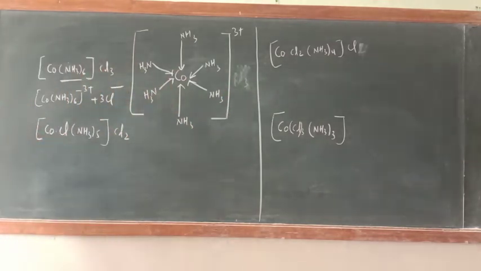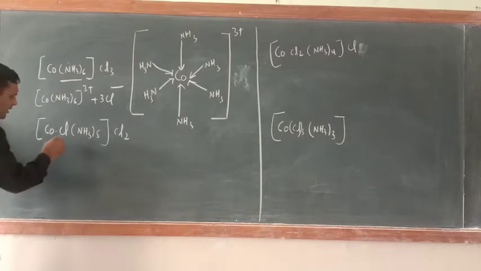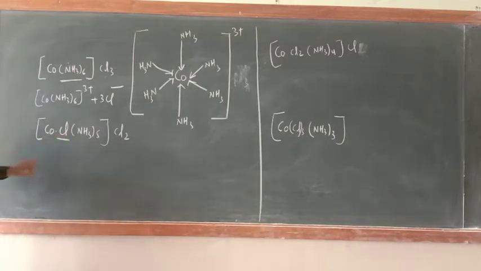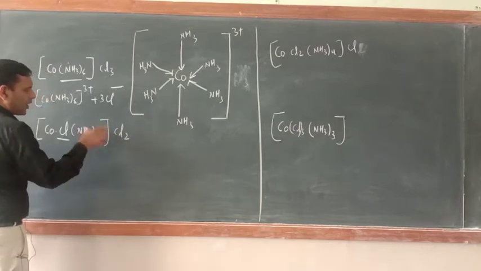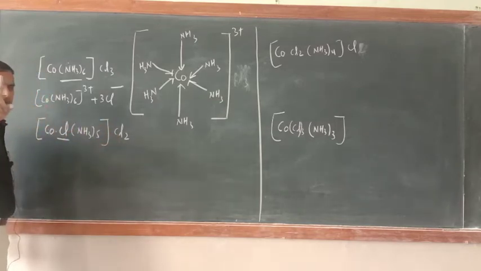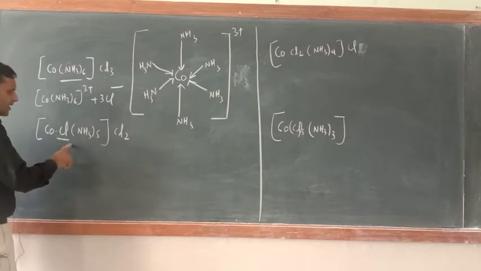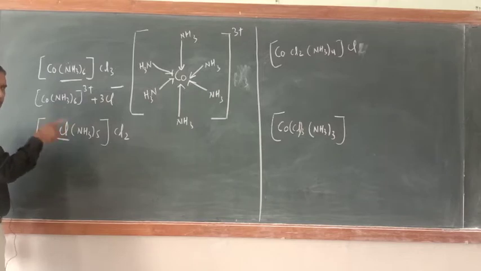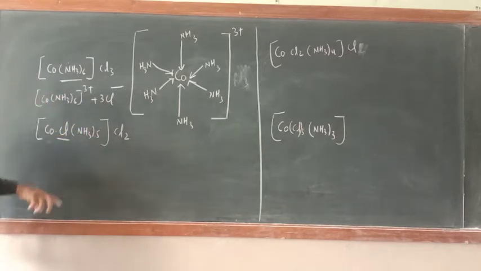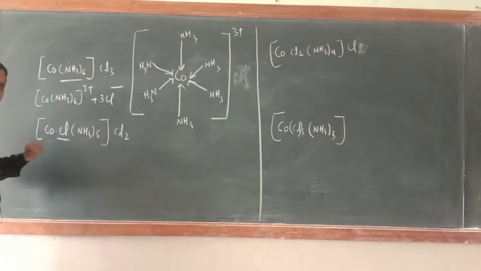Now, what about this one? Just see. Here, one negatively charged ligand is inside, okay? And 2 are outside. Now try to understand. Those present outside of the coordination sphere must satisfy the primary valency. But a negatively charged ligand present inside the square bracket will fulfill both valencies, primary as well as secondary valency.